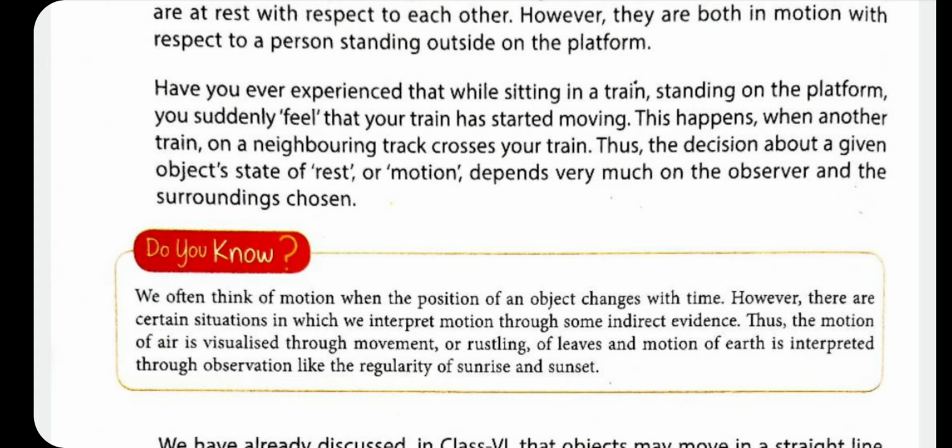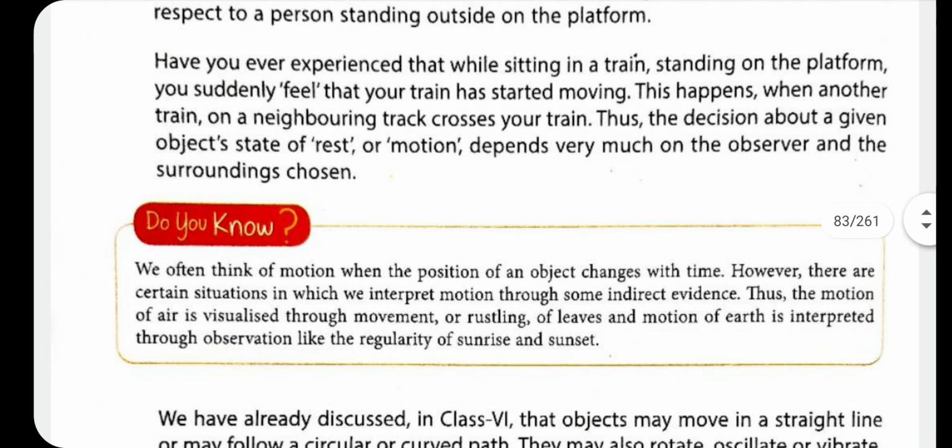As earth moves, only then can we see the sunrise and sunset. The sun is not rising and setting, but due to the movement of earth, revolution and rotation of earth, we can feel the sunrise and sunset. And you have studied that earth moves from west to east. That's why we see sunrise in the east direction, and the sunset appears in the west.